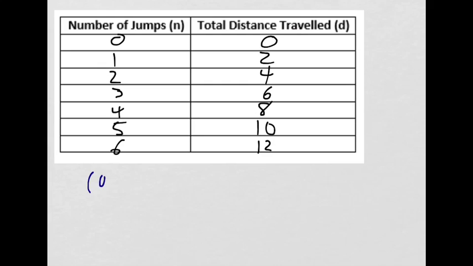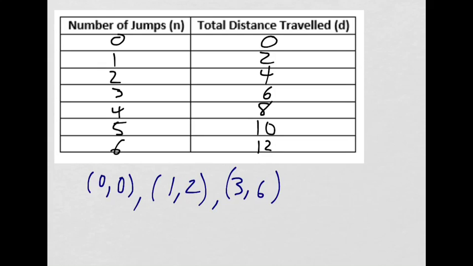So 1 ordered pair would be (0, 0). That just means 0 jumps, he's gone 0 meters. The next one would be (1, 2). 1 jump, he's gone 2 meters. We could skip down maybe to (3, 6). 3 jumps, 6 meters. (4, 8). 4 jumps, 8 meters.